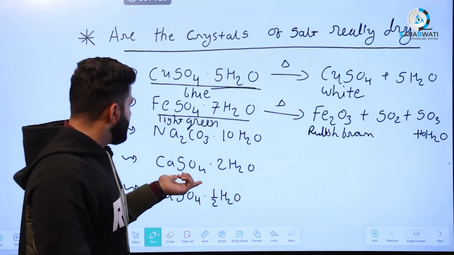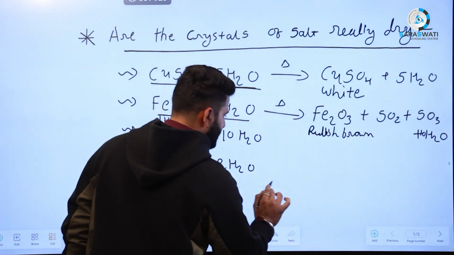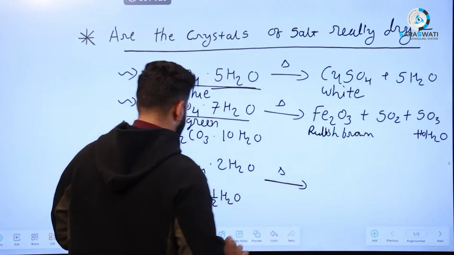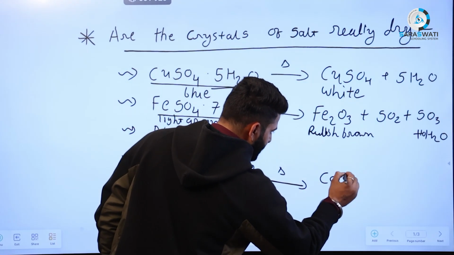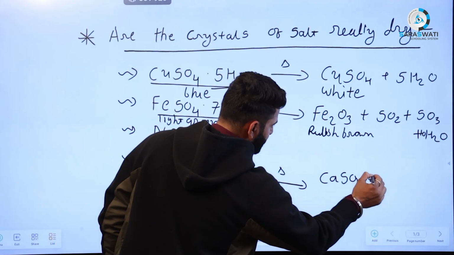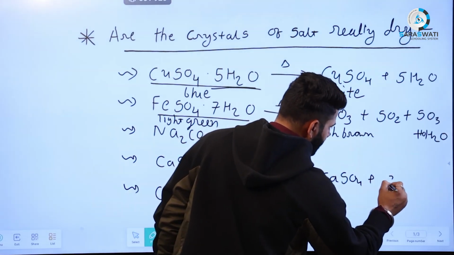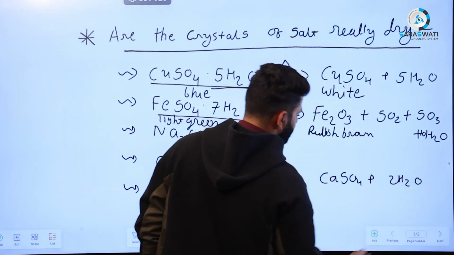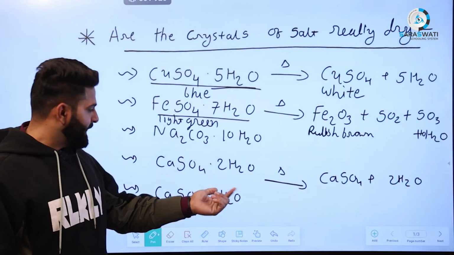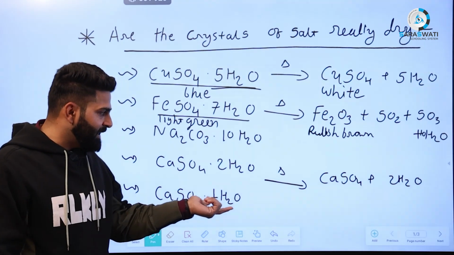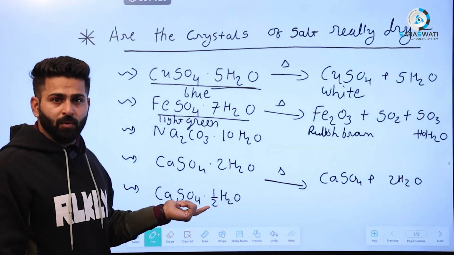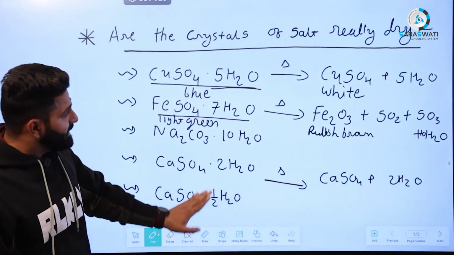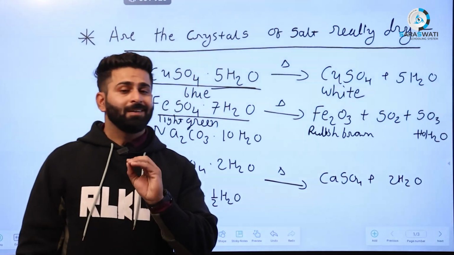Similarly, when calcium sulfate is heated at high temperature, it turns to calcium sulfate plus 2 water molecules removed from it. Similarly, when you heat calcium sulfate hemihydrate, you will obtain burnt calcium sulfate. So this topic is particularly for MCQs.